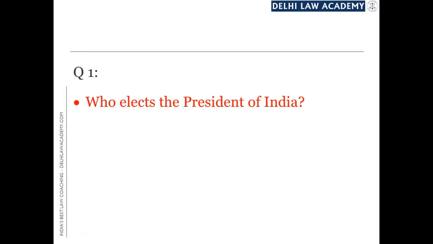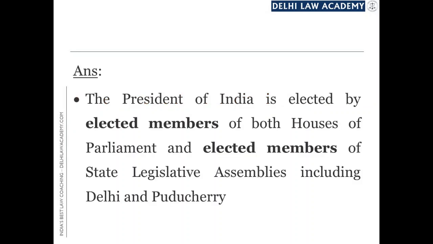This is the first question, which deals with the President of India. The question is, who elects the President of India? This is the answer. The President of India is elected by elected members of both houses of Parliament and elected members of state legislative assemblies including Delhi and Puducherry.